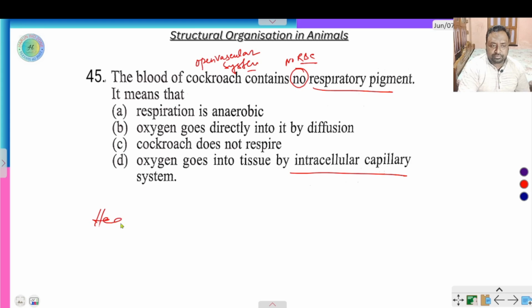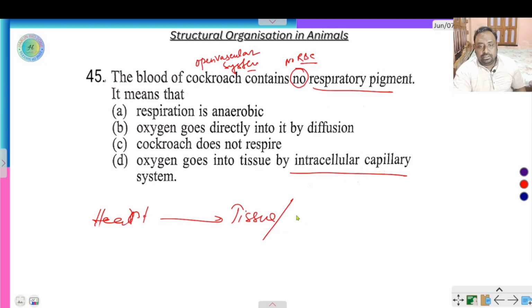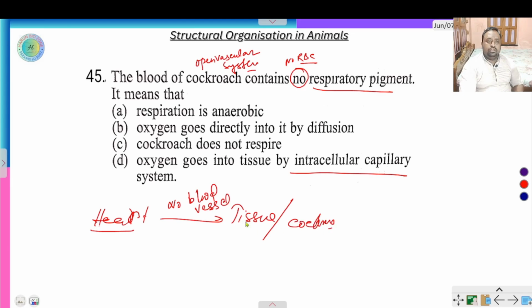Heart directly to tissue, heart, no blood vessel. In case of open circulatory system, the blood directly enters into the tissue from heart, or coelom. So oxygen gets directly in by diffusion.